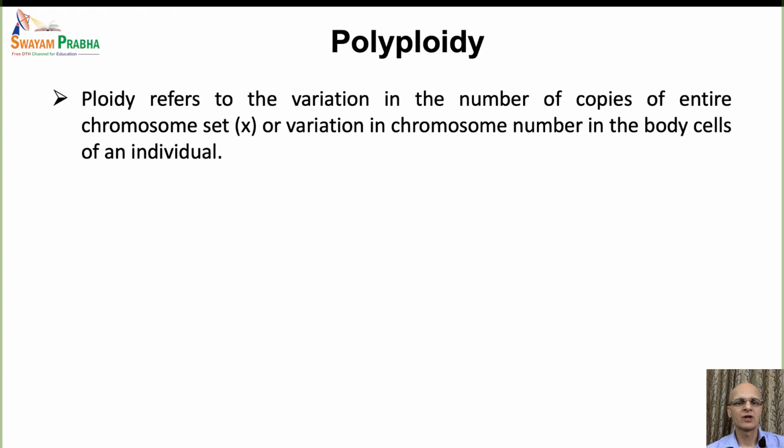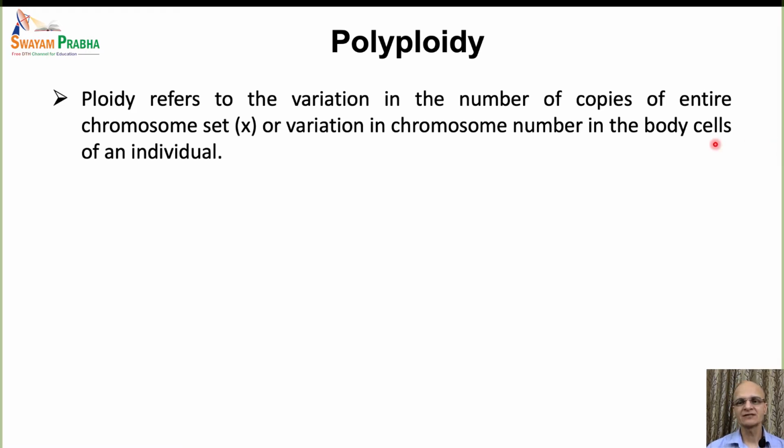So ploidy refers to the variations in the number of copies of the entire set of chromosomes, or it may be the variations in the individual chromosome numbers in the body cells of an individual.